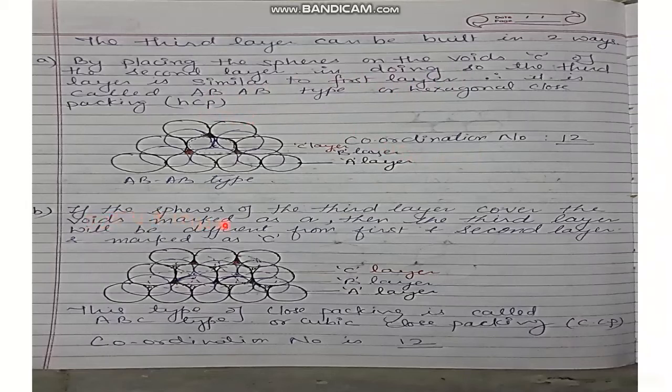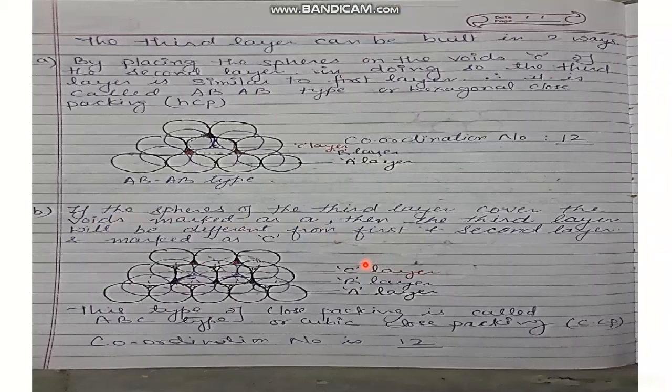If the spheres of the third layer cover the void marked as A, which is present at the beginning, then the third layer will be different from that of the first and the second layer, and it is marked as C. This type of close packing is called ABC type or cubic close packing, CCP.